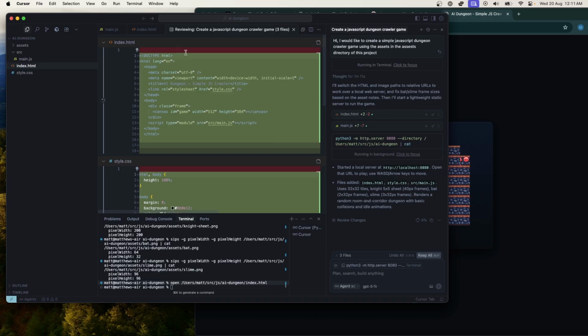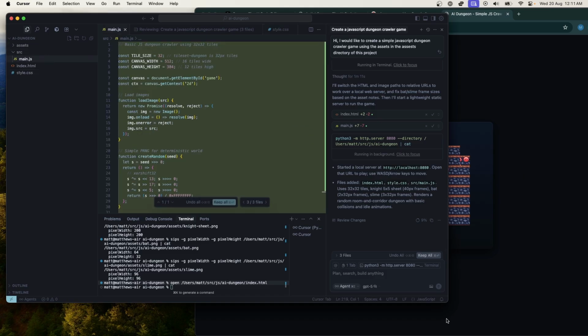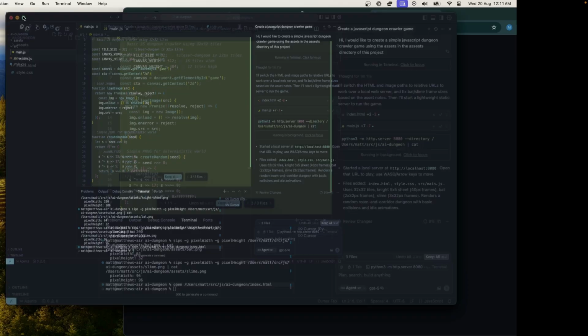So we've got the HTML file. So we got the canvas here, 512 by 384. Sure. Includes the main. Okay, yeah, I mean, that looks fair enough. Style sheet, I mean, whatever, who cares? Okay. So let's look at the code it generated.